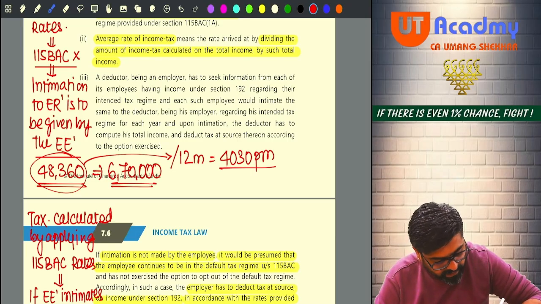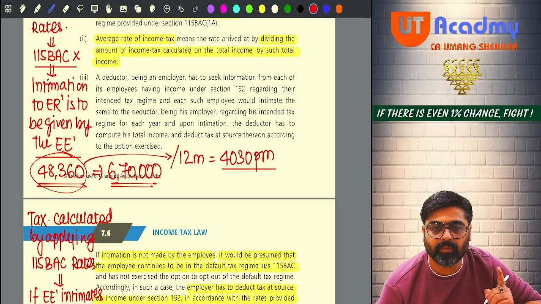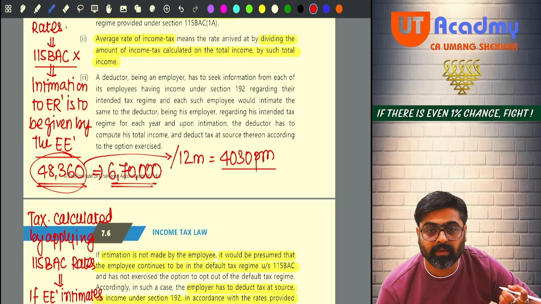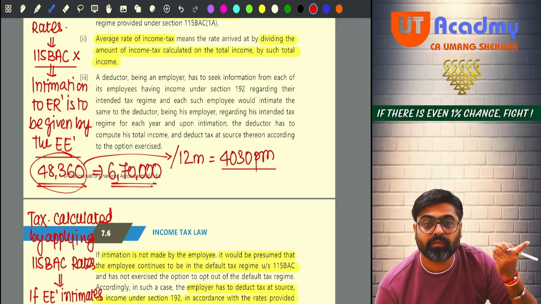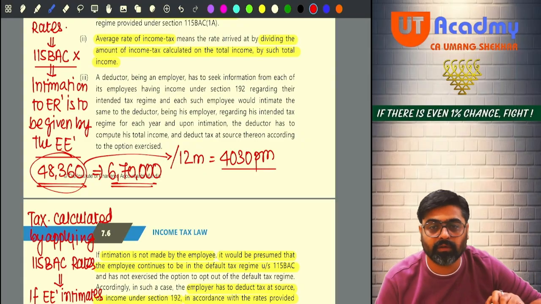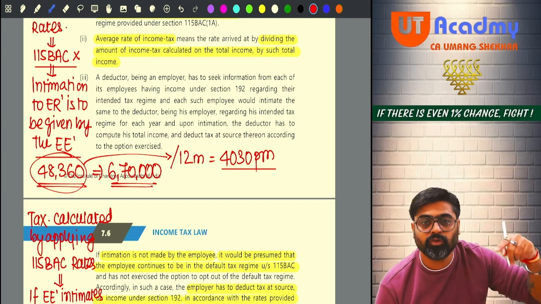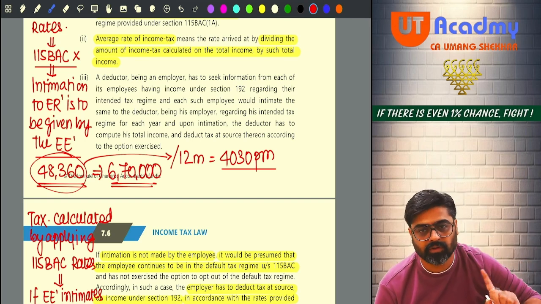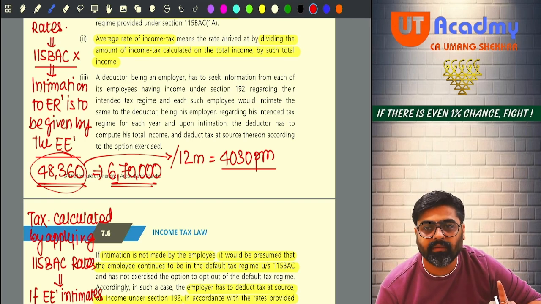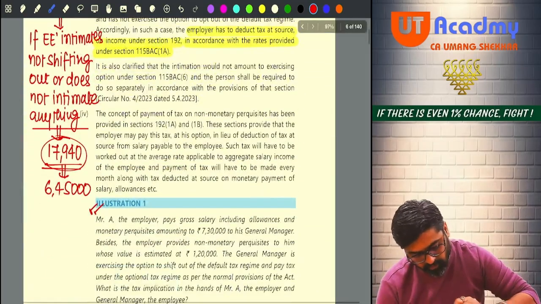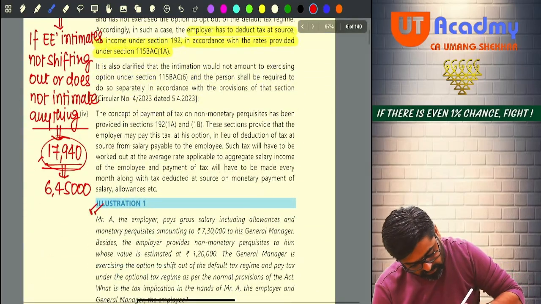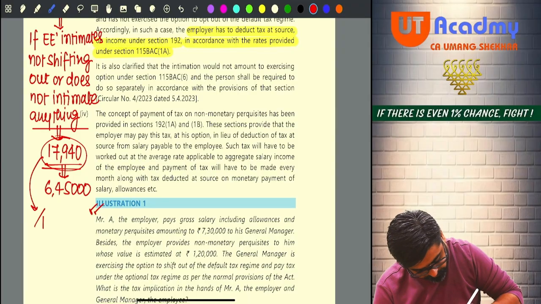So whenever I pay the April month salary of 60,000, out of that I will have to deduct 4030. May month salary, out of that 4030. June month salary, out of that 4030. Understanding or not, everyone? Now if I do the same thing here, I will divide 17,940 by 12 months.